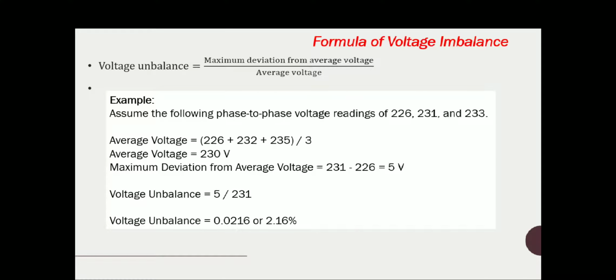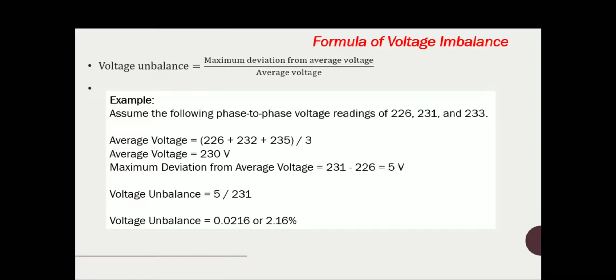Voltage unbalance you can calculate in percentage, as the maximum deviation from the average voltage divided by the average voltage. For example, assume a phase to phase voltage reading of a 3-phase system as 226 volts in phase A, 231 volts in phase B, and 233 volts in phase C.